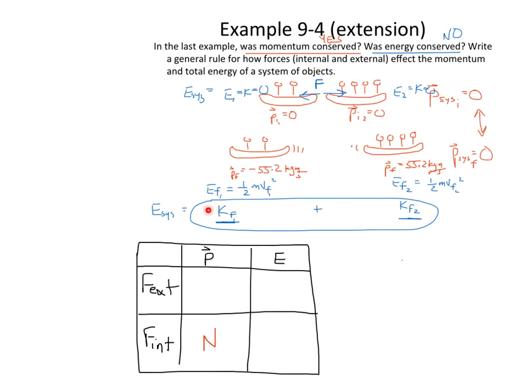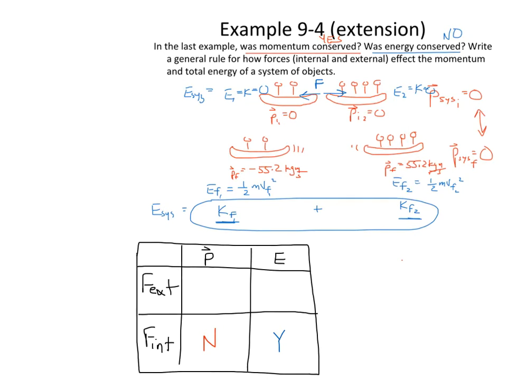So for that, the answer is yes. You can have internal forces affecting the total system energy, again, because energy is a scalar, not a vector quantity.